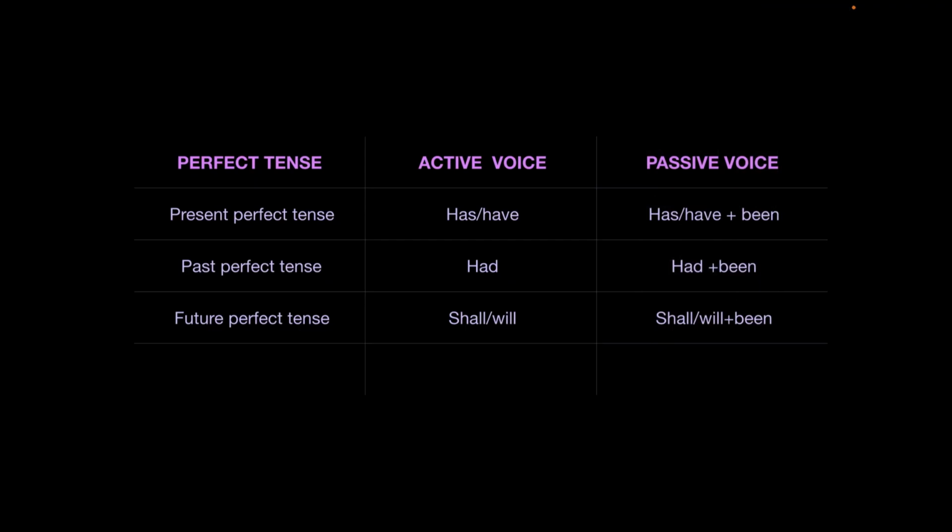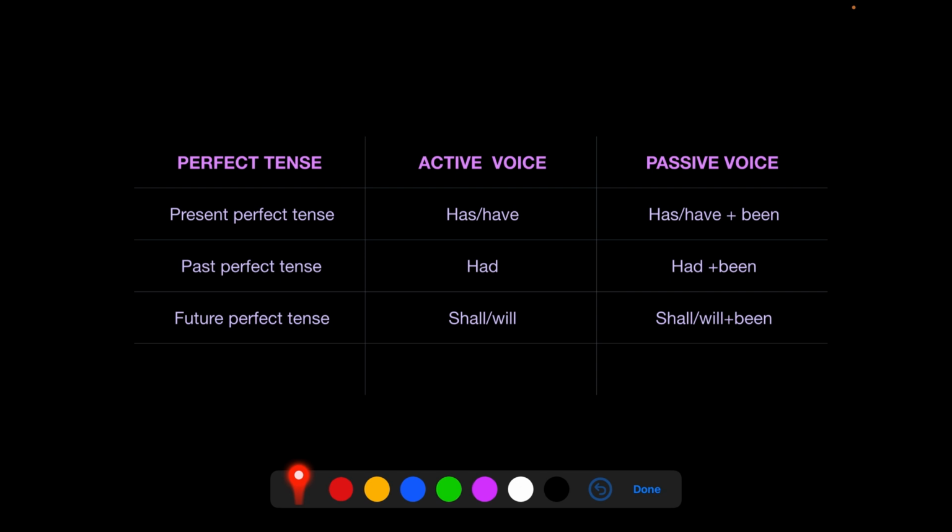Okay, in phase 2 of the active and passive series, we will do a transformation of the sentence from active to passive of perfect tenses. Perfect tenses means if the active sentence is in the present perfect, it will have one of these words, has or have. That means it is in the present perfect tense. The passive voice should have one of these plus the word been. The minute you add been, that becomes a passive voice.